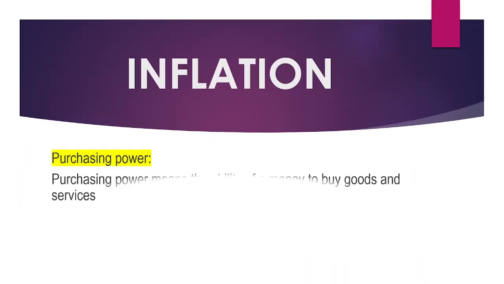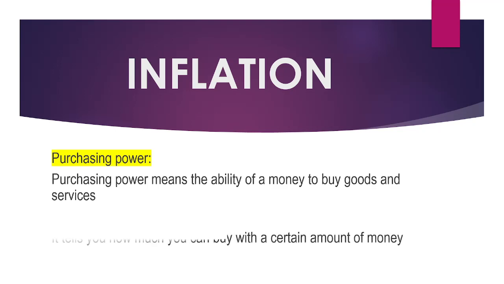Now what is purchasing power? Purchasing power is basically the ability of money to buy goods and services. It tells you how much you can buy from a certain amount of money. For example, if you have 10 rupees, how many chocolates are you able to buy from that 10 rupees? That basically tells you the purchasing power, your ability of money to buy goods and services.